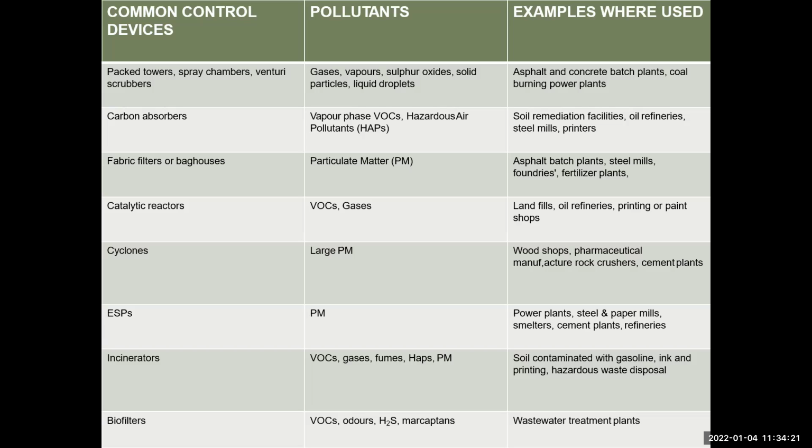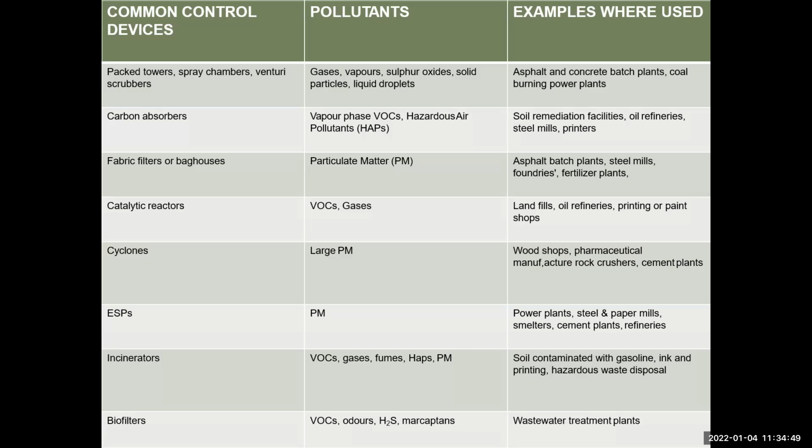Air pollution is controlled using such equipment. The first ones are packed towers, spray chambers, venturi scrubbers, carbon absorbers, fabric filters, such as a baghouse, which you all know, catalytic reactors, cyclones, ESP, incinerators, and biofilters. This type of equipment is used to control air pollution.